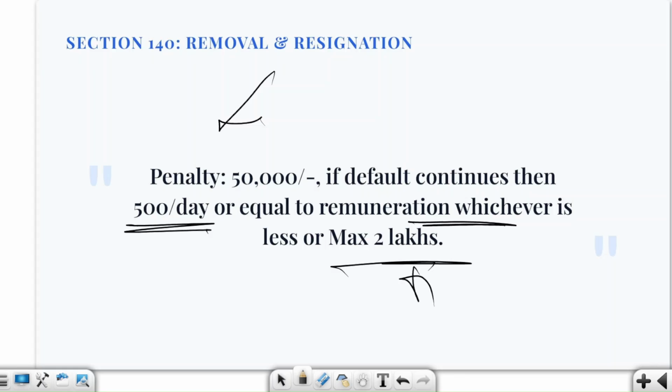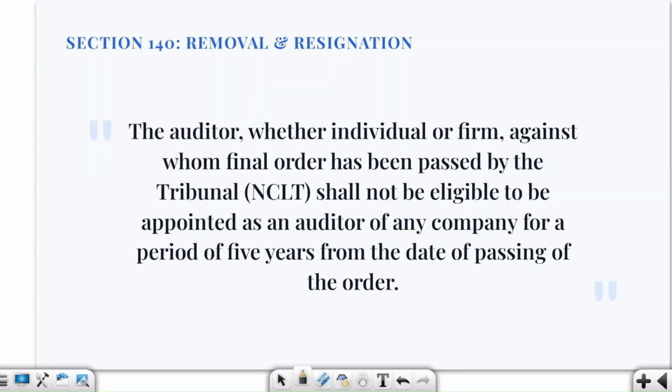Fine. Now will come the most interesting part, that is National Company Law Tribunal. Section 140 is also dealing with the situation when an auditor is found to have committed serious misconduct. Suppose an auditor is found guilty and the tribunal or NCLT has passed a final order against the auditor. What will happen? The auditor gets a major consequence, that is 5 years of disqualification.